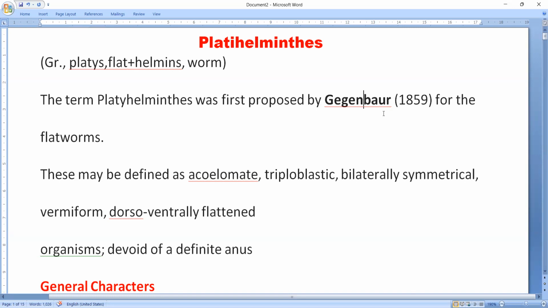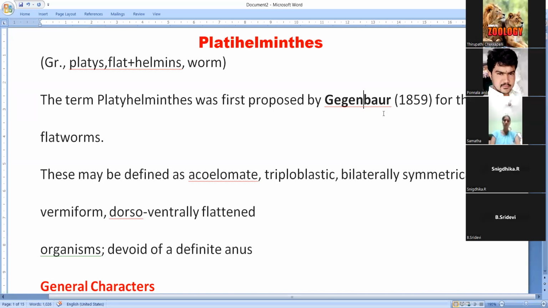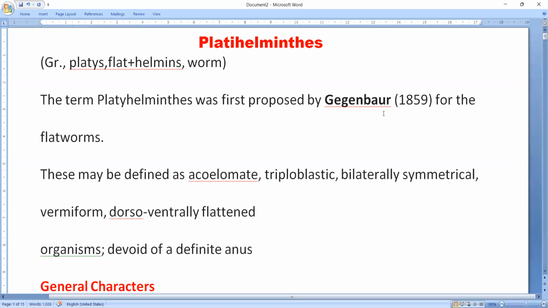It is very, very thin, that is flat. Not that much flat, but mostly they are quite flat animals. Dorsal and ventral, they are completely flattened animals.